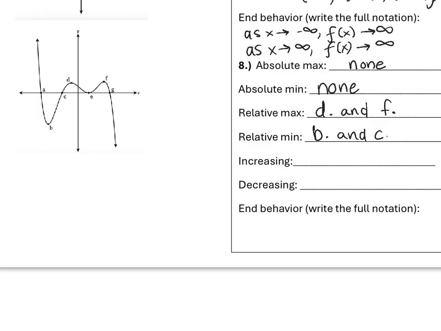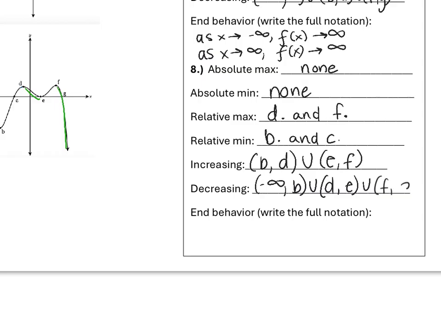Okay, so then in terms of increasing and decreasing, let's start with increasing. We're increasing here and we're increasing here. So left to right, we are increasing from B to D, U, E to F. That means we are decreasing on all the other intervals. So from negative infinity to B, D to E, and then F to infinity. So let's write that. From negative infinity to point B, we are decreasing. Then again from D to E, then again